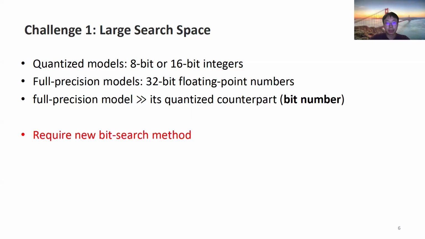In contrast, weights of full precision models are typically represented as 32-bit floating point numbers, following the IEEE 754 standard. A full precision model has significantly more bits compared to its quantized counterpart. Thus, bit search methods designed for quantized models perform poorly for full precision models. This requires designing new bit search methods.